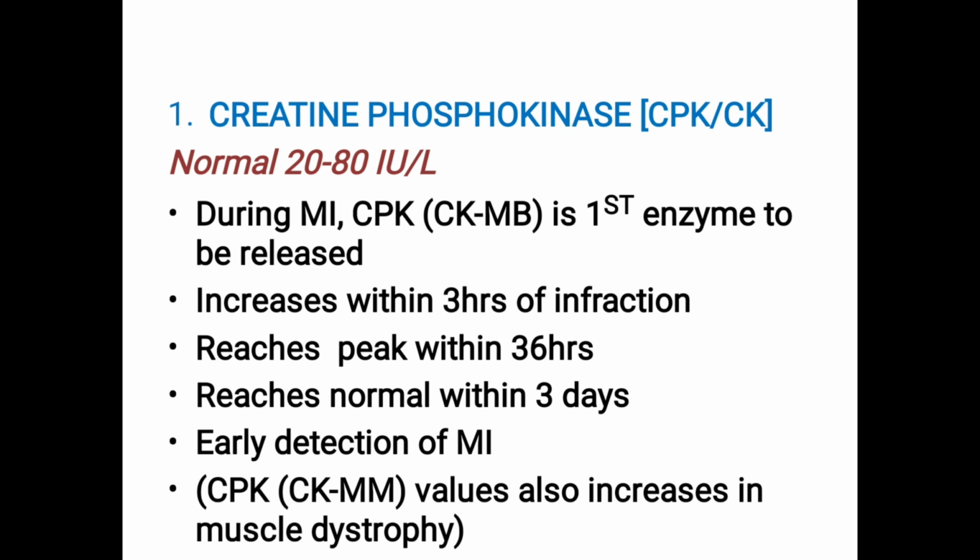Creatine phosphate is a high energy compound stored in the muscle. During muscle contraction, energy is required. So this CPK enzyme breaks down creatine phosphate to provide energy for the muscle. So during MI, CPK is the first enzyme to be released.